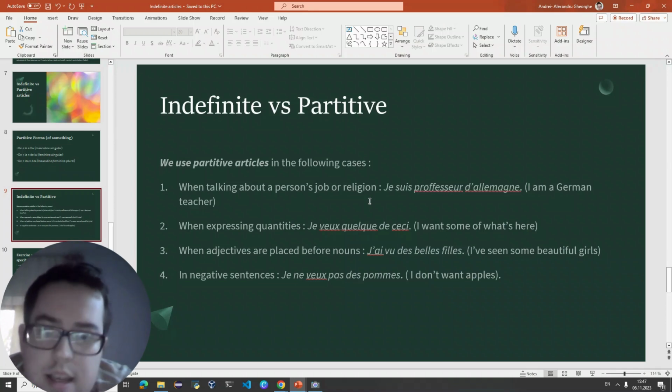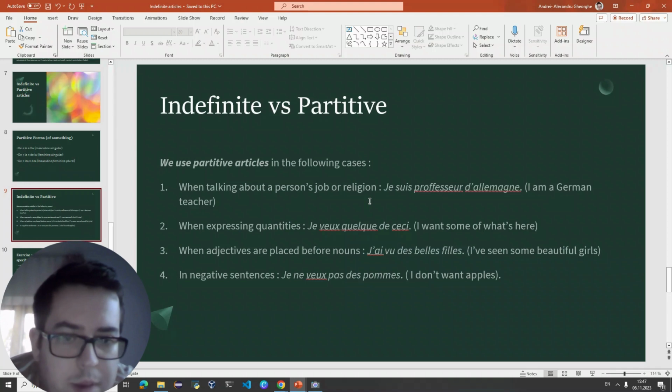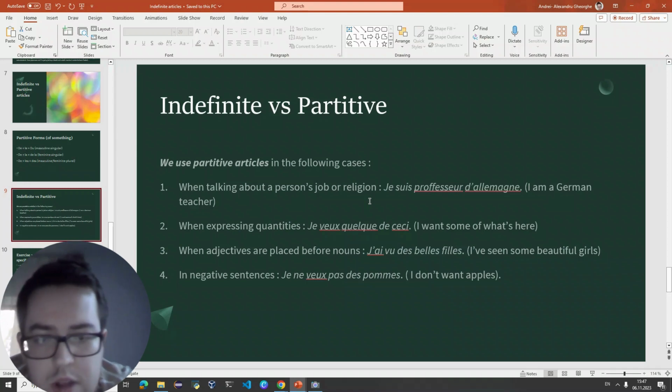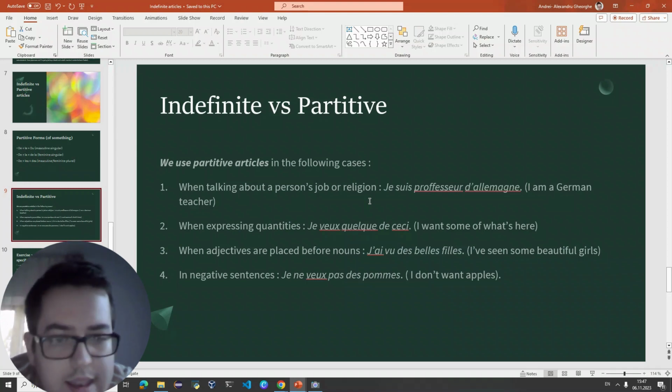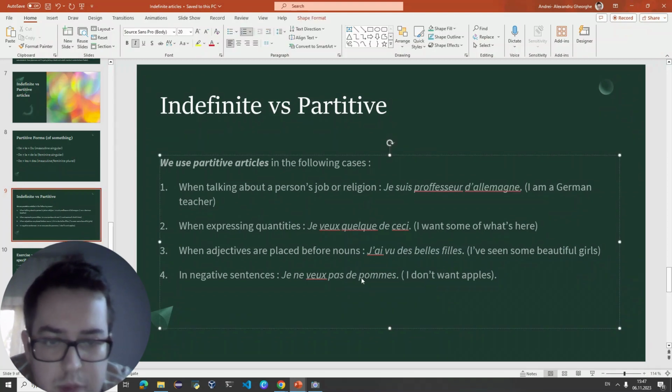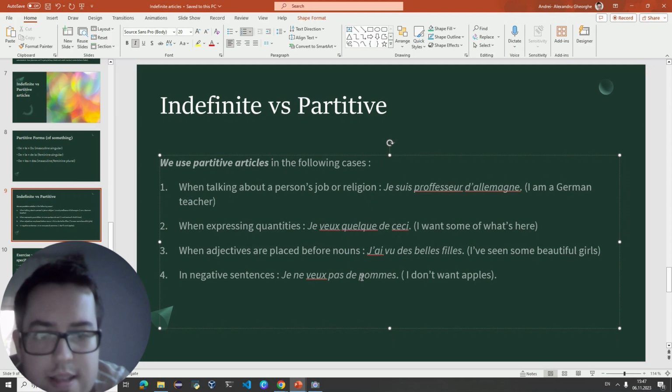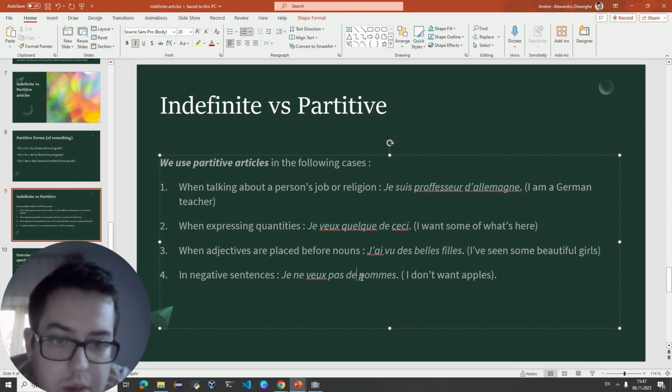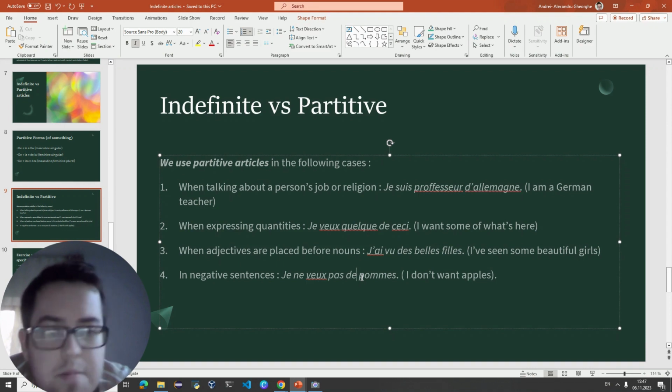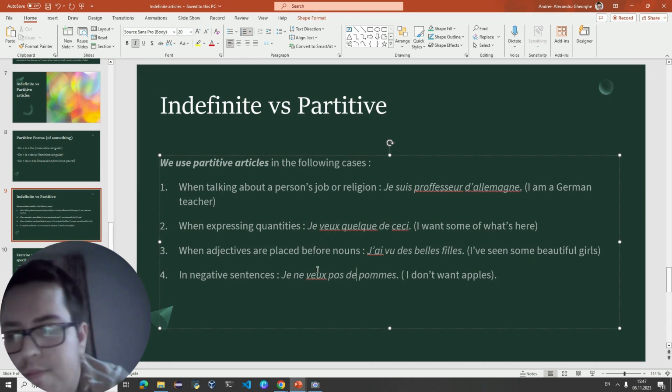So in this case, we have je ne veux pas des pommes because we are talking about I don't want any of this. Je ne veux pas de pommes. I'm sorry, this is a writing mistake over here. Je ne veux pas de pommes, because I don't want any apples. So basically what I'm referring to is a singular something, right?